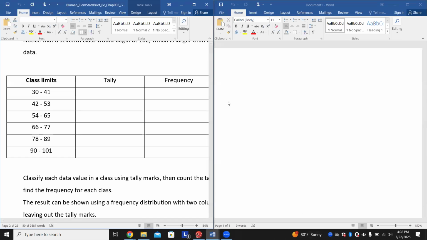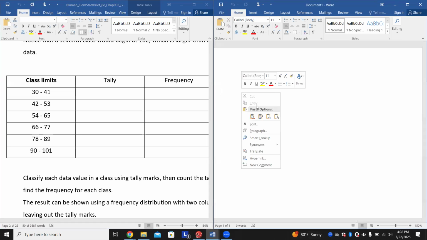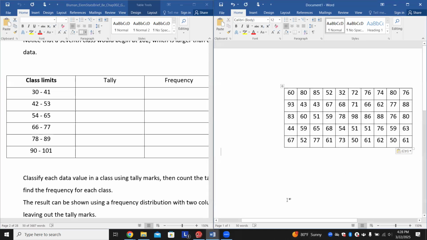Oh, let me get it over here. There you go. So there's our number. So this is how I like to portray this. All right, I want to do all the numbers as I go from left to right. So I'm going to go 60. 60 falls between 54 and 65.